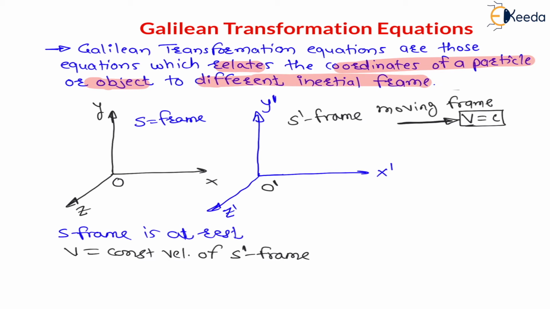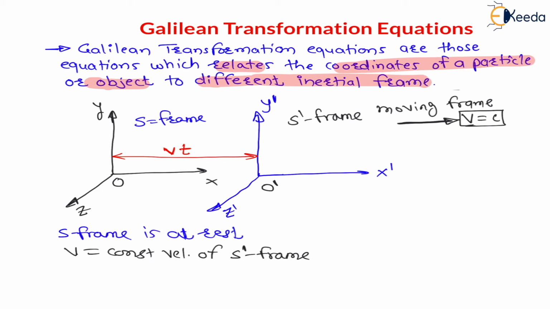So let us say initially this S dash also starts from the origin of the S frame. Initially when time is 0, both are at the same location, and after some time the frame is moving forward with velocity v. So velocity into time is nothing but displacement. Therefore, after some time t, this displacement will be vt. The distance between the two frames will be vt definitely, and as time increases, the distance between them goes on increasing, right? I hope you are understanding.